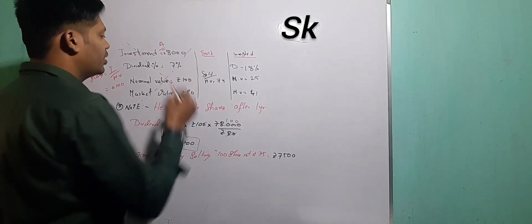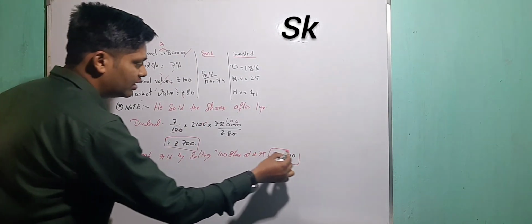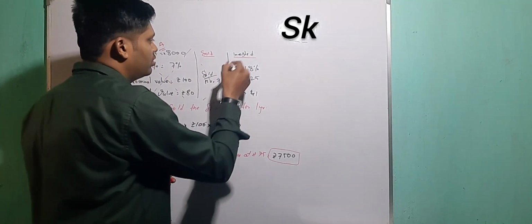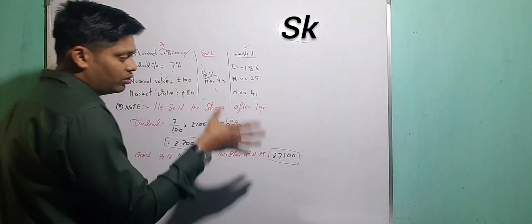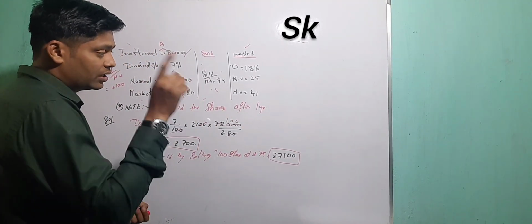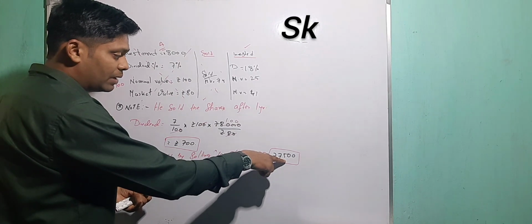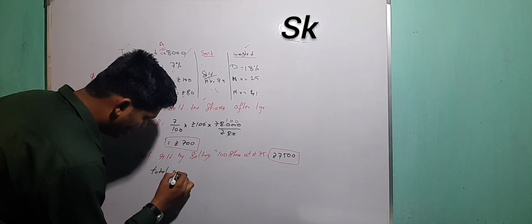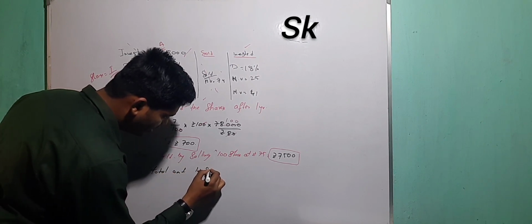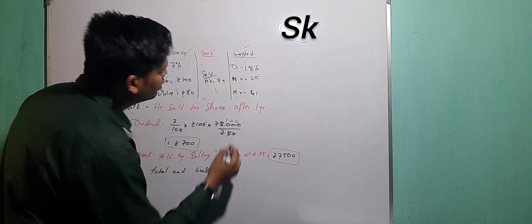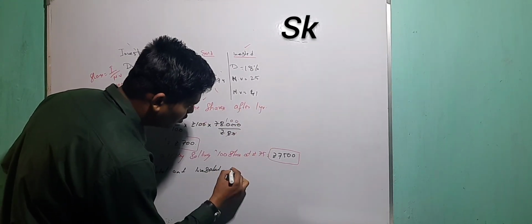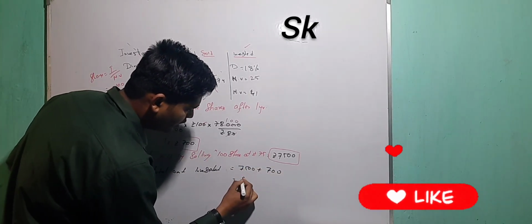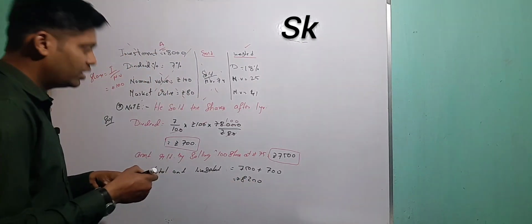So I am leaving the company because I got the amount by selling the shares, and I got the dividend also. So no use, I sold it. Now I am investing the sold amount as well as the dividend in the next company. So 7,500 plus 700, it will be 8,200 is the total amount which I am going to invest in this company.